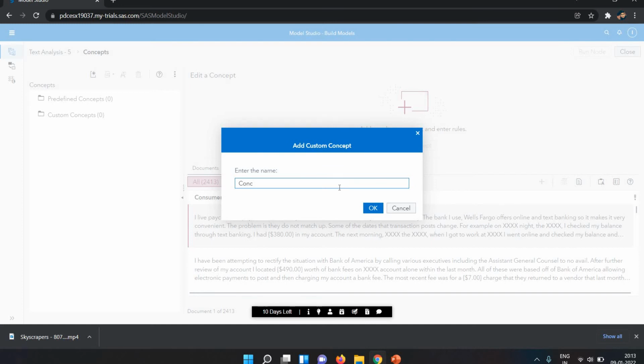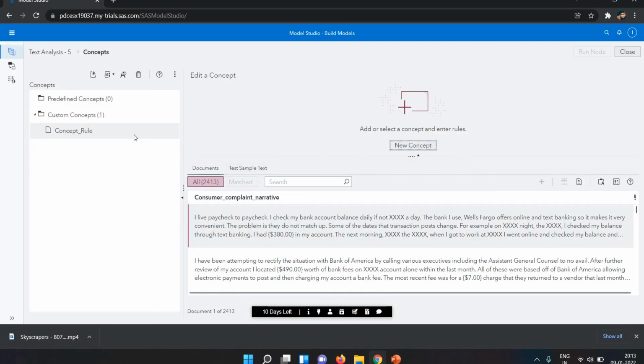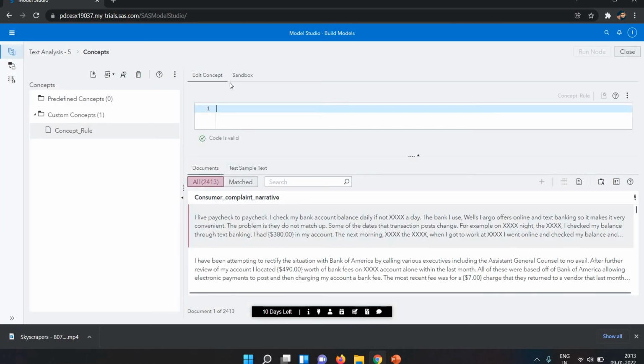Okay, so we are creating concept_rule. Now you can see here one window is here, edit concepts and the sandbox. Sandbox is basically for testing purposes. So let's suppose first I'm writing one